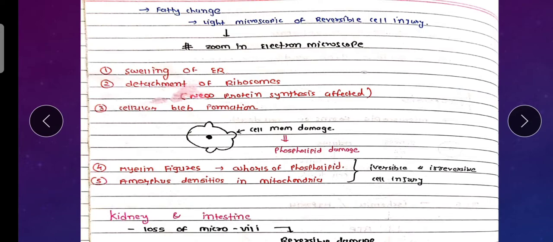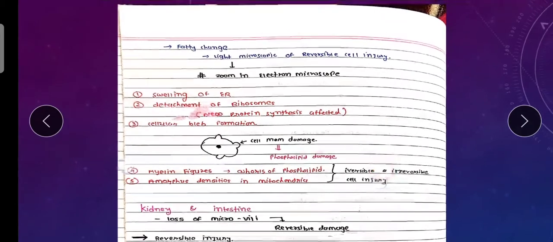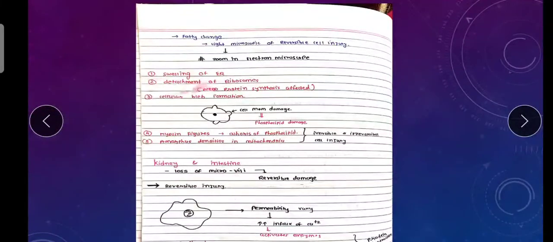Then myelin figure. What is a myelin figure? It is whorls of phospholipid. The cell membrane content is phospholipid, and when the phospholipid is damaged, whorls of phospholipid are generated. This is seen in both reversible cell injury and irreversible cell injury. Amorphous densities in the mitochondria are also a classical feature in irreversible cell injury and reversible cell injury. Also in the kidney and the intestine, loss of the microvilli is a reversible cell damage.